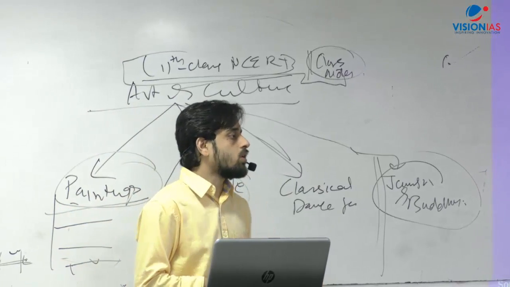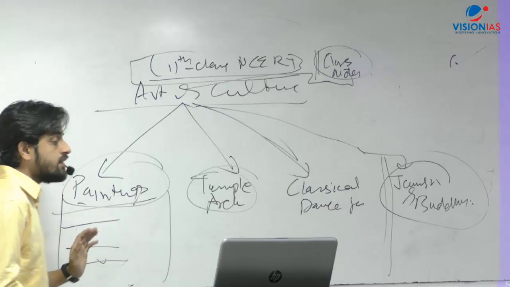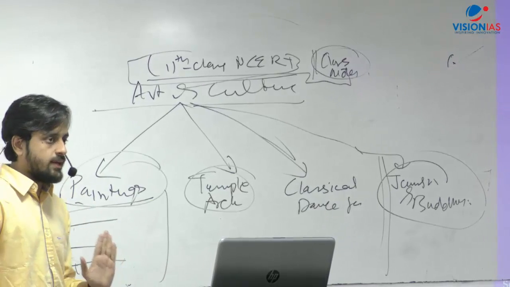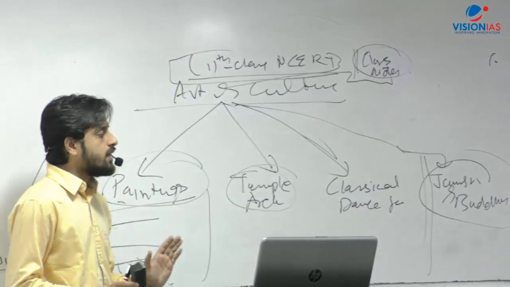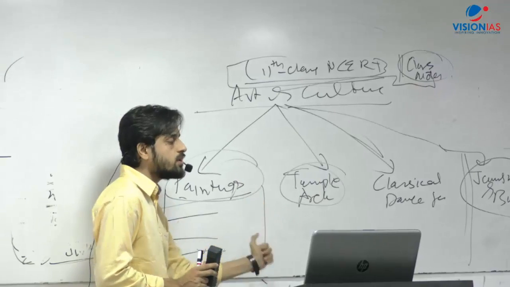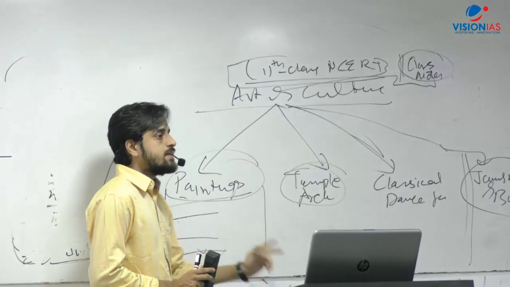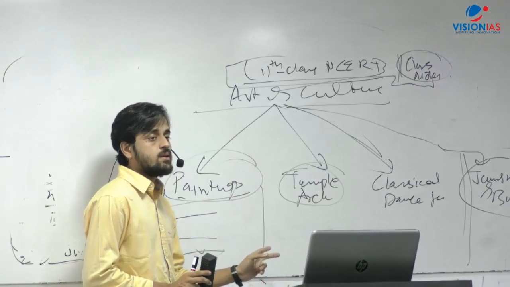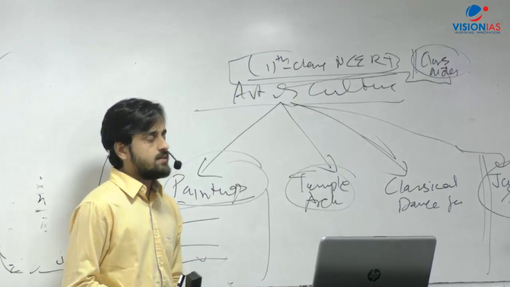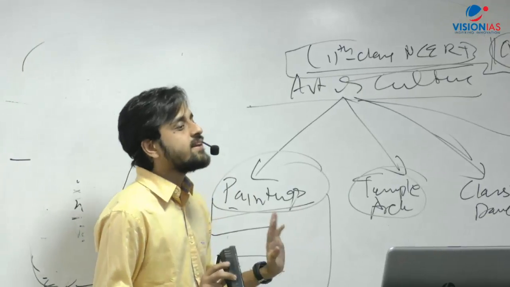Now when you're talking about world history, understand one more thing about your reading. In Mains, the most important area out of modern Indian history, world history and post-independence history is modern Indian history. Second important is world history. Third important is post-independence history. I have no ideological bias in this.